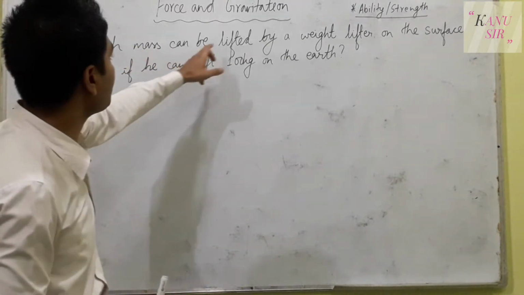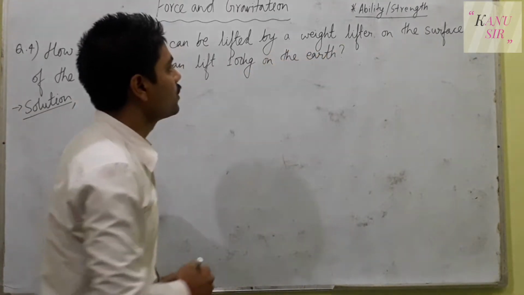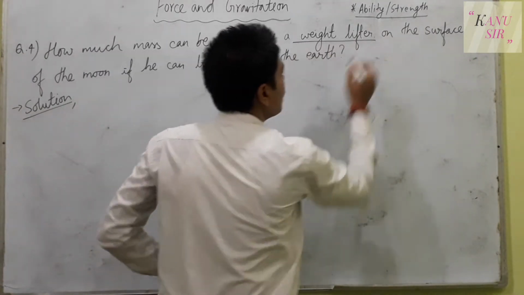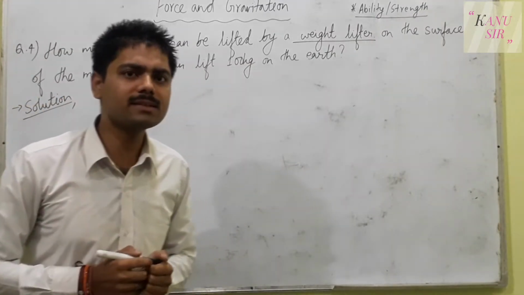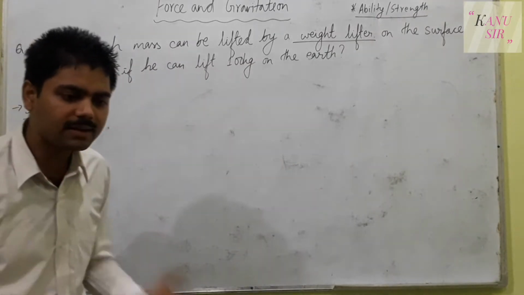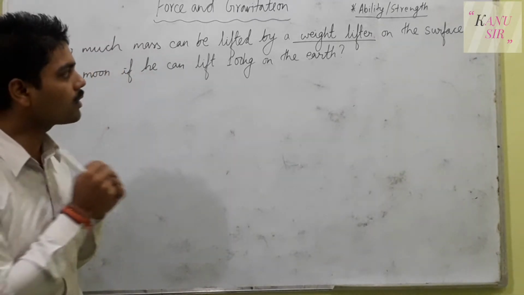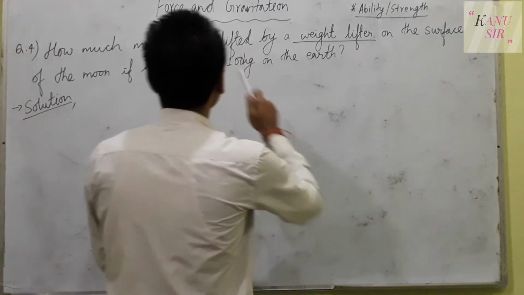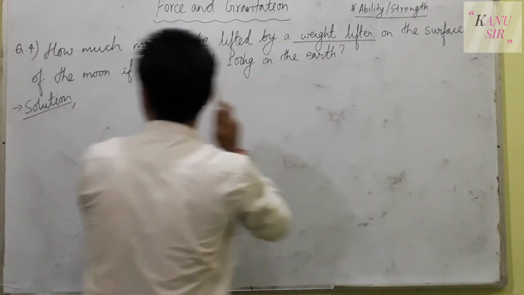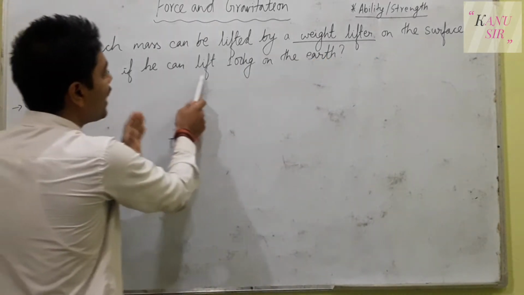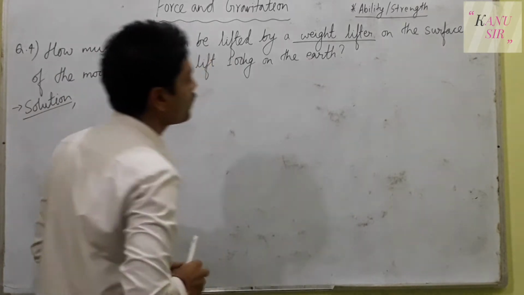How much mass can be lifted by a weightlifter? So weightlifter is a person who mostly takes part in weightlifting competitions. He can lift weight. He practices to lift the weight most of the time. So how much mass can be lifted by a weightlifter on the surface of the moon if he can lift 100 kg on the earth?